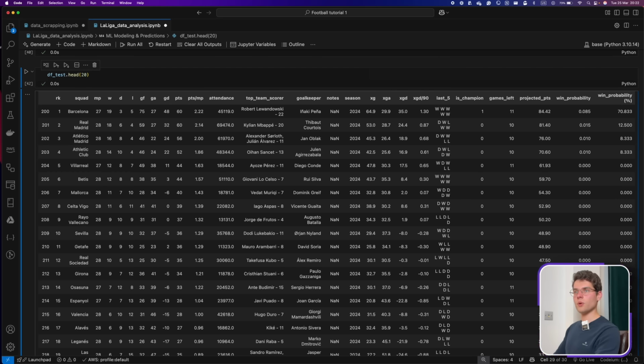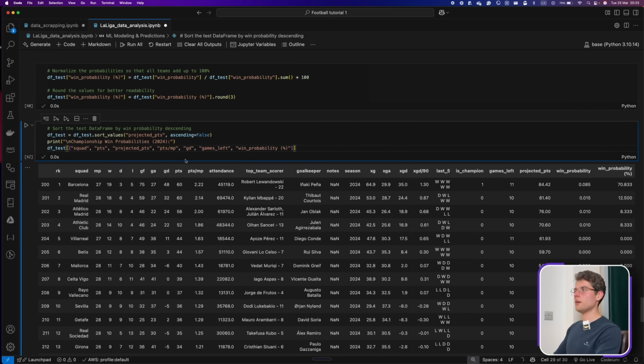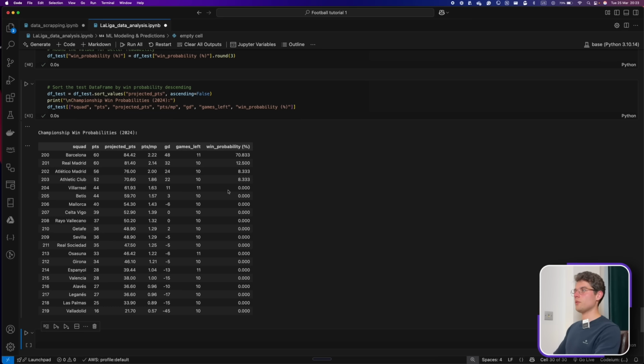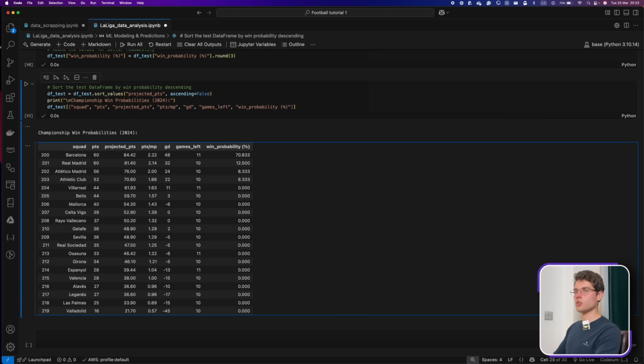And if we keep going a little bit, instead of having that very huge data set in here, I'm just gonna bring the data in a more pleasant way. I just chose a few columns to showcase in here, and I sorted by projected points in descending order. So based on the projected points, we can also see the probabilities being assigned to them accordingly. There's a high correlation between them.